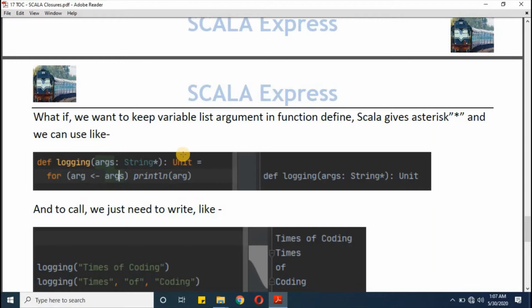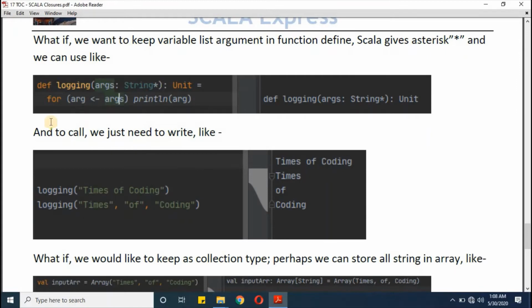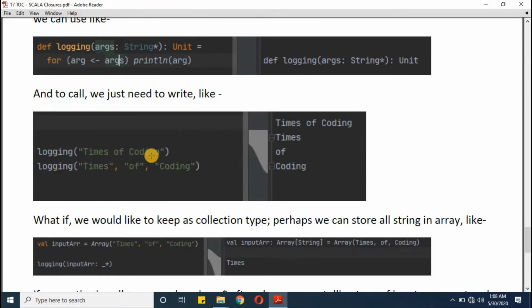From this function we will not be returning anything, so I'm keeping a unit type, and then I'm defining one for loop which will iterate through all the args and it will give us the debug messages. When you execute, your interpreter will create a function for you like this. Since we have defined with asterisk, we can call logging "times of coding" everything in one string, and it will give us this outcome.